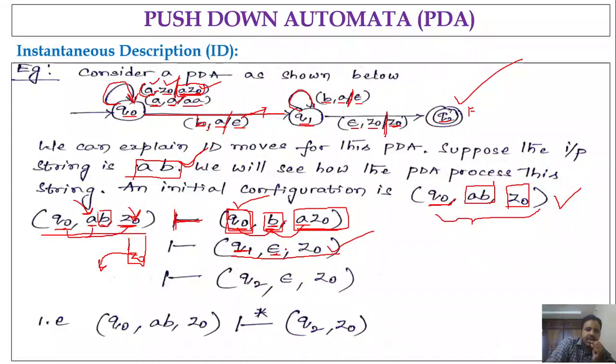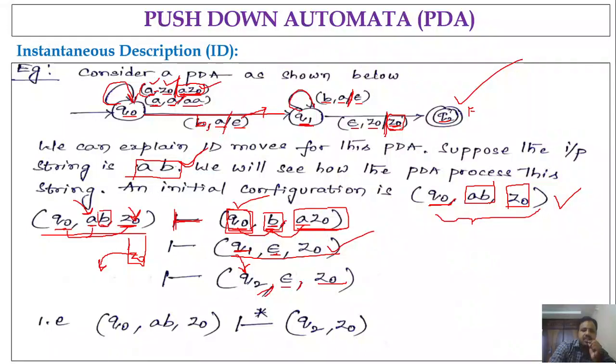Next, again in Q1, on processing epsilon along with Z naught, where are you going? If you observe the state transition diagram, on processing epsilon Z naught from Q1, it is going to the state Q2, right? And what is it writing onto the stack? Z naught, right? So write down that Q2 comma epsilon. We do not have any more symbols to process, so we write epsilon comma, and what we are pushing onto the stack is Z naught again, right?